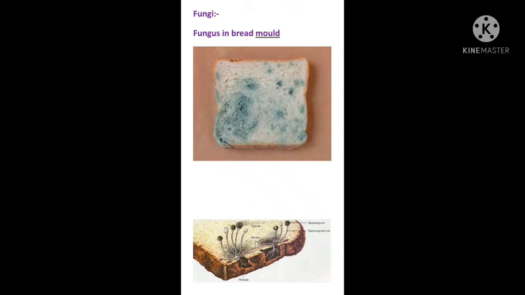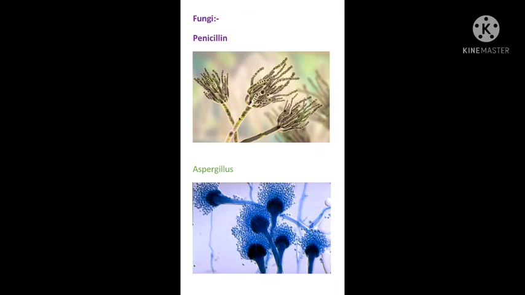We'll see another two fungi: penicillium and aspergillus. These fungi are eukaryotes, eukaryotic cells. Now these two images are also given in your textbook, so my dear students, please refer to your textbooks also. So these were the two other fungi.